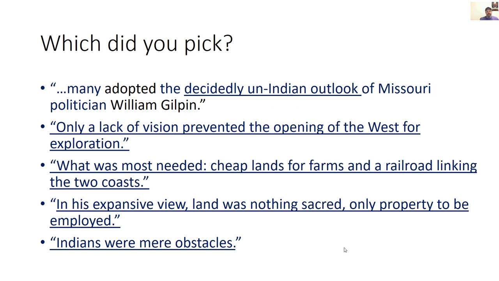Many adopted the decidedly un-Indian outlook of Missouri politician William Gilpin. Only a lack of vision prevented the opening of the West for exploration. What was most needed? Cheap lands for farms and a railroad linking the two coasts. In his expansive view, land was nothing sacred, only property to be employed, or Indians were mere obstacles.